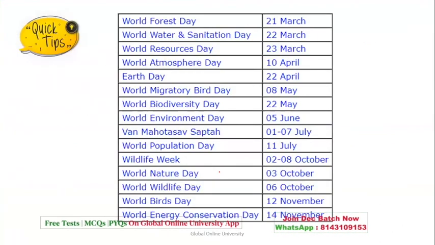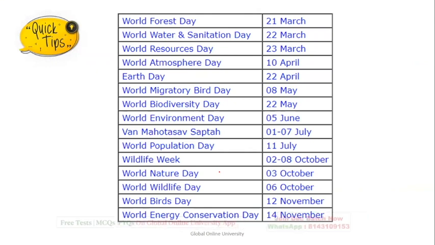Then yes, now we have the list of days. There are various days, because many times it has been seen that questions come with recognition of the days. So World Forest Day, Water Day, Resource Day, Atmosphere Day, Earth Day, Migratory Day, Biodiversity Day, Environmental Day. That is all with reference to the syllabus. Then Mahotsav week, Population Day, Wildlife Week, Natural Day, Wildlife Day, Birds Day, Energy Conservation Day.